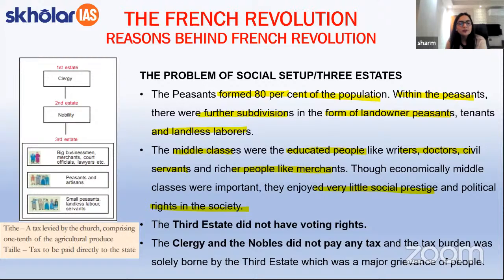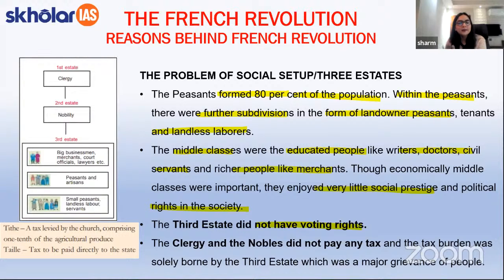These 2 points, students, include that the third estate first of all did not have any voting rights in the legislative assembly. So whatever measures were taken by the monarch, the third estate had no say whatsoever because they did not have voting rights.